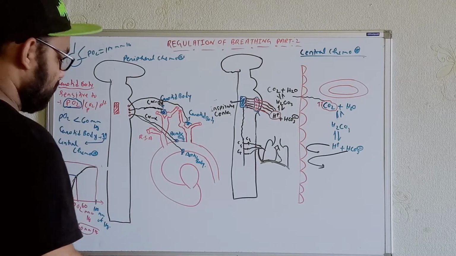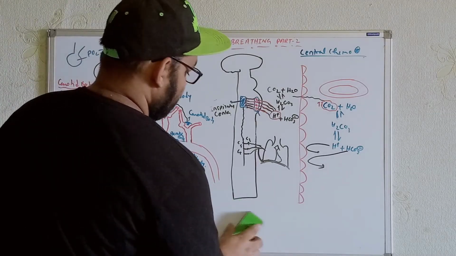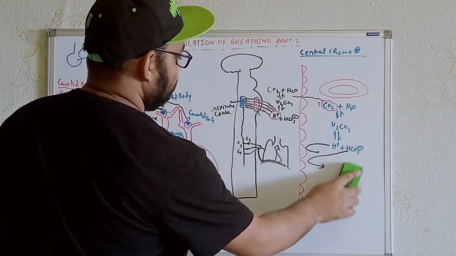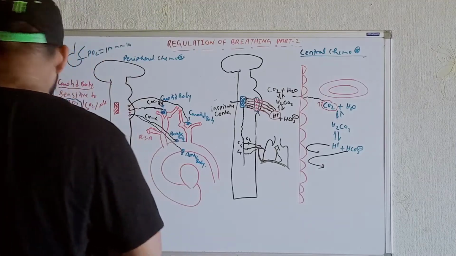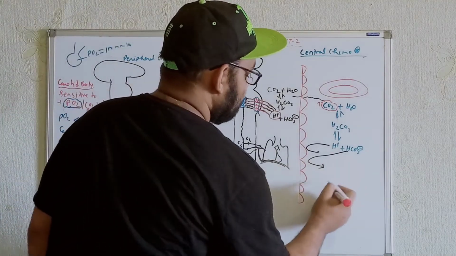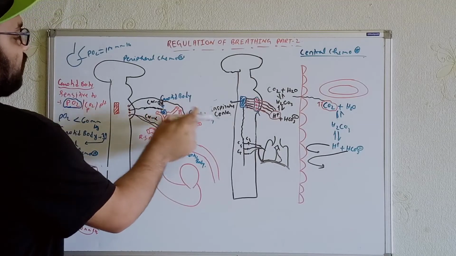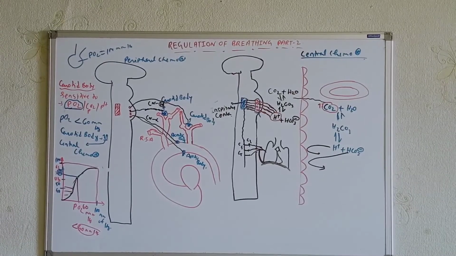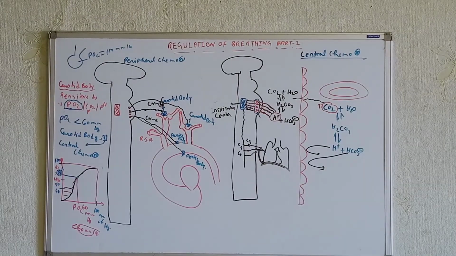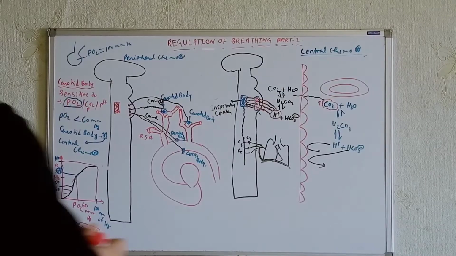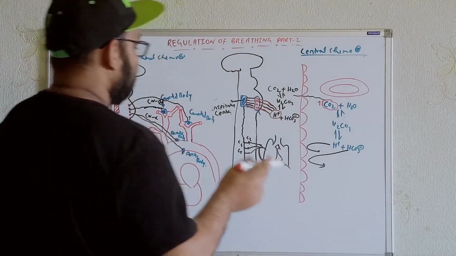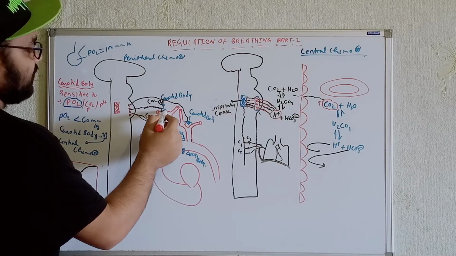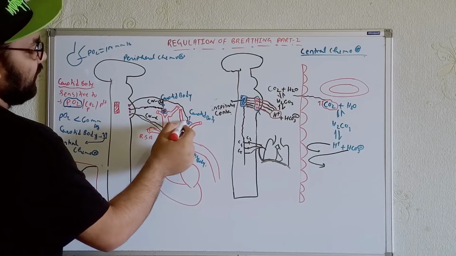Okay, let's draw over here. Now see, I am taking two cells from the carotid bodies. Two types of cells basically we will get from here. From this, I am just taking two cells.